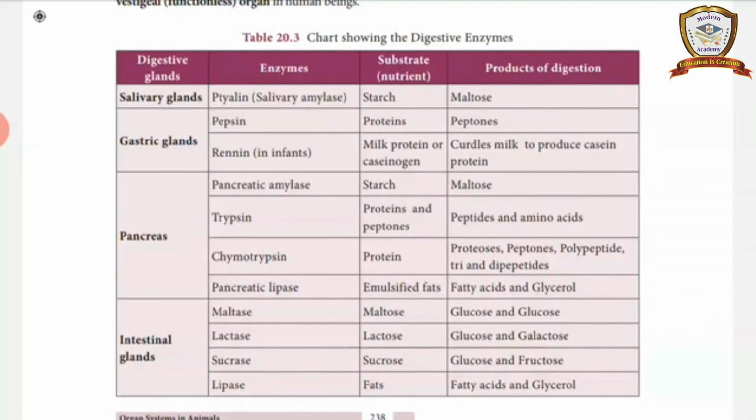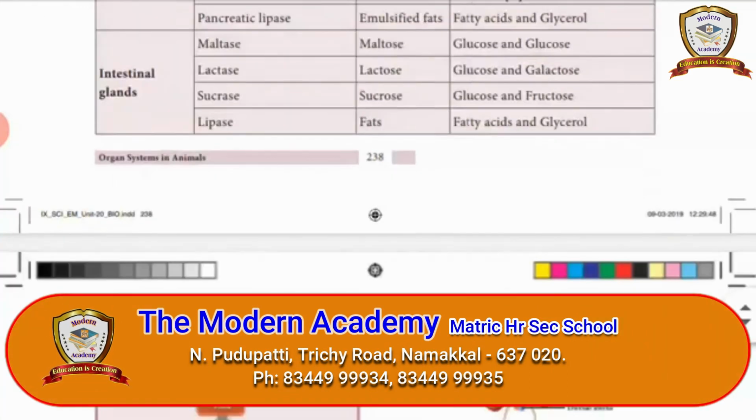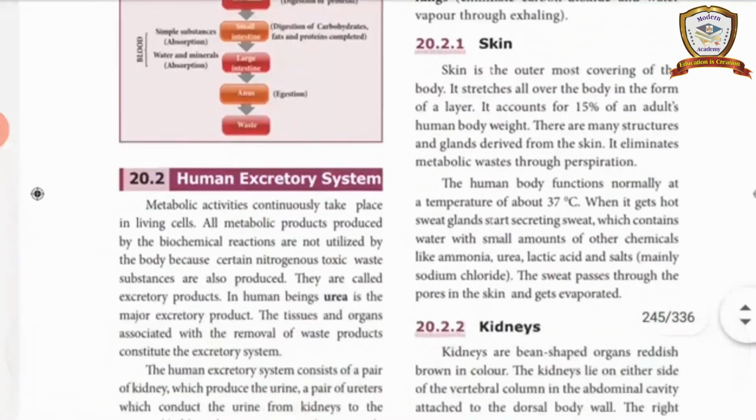The next one is the human excretory system. So the first system, the digestive system, is complete.